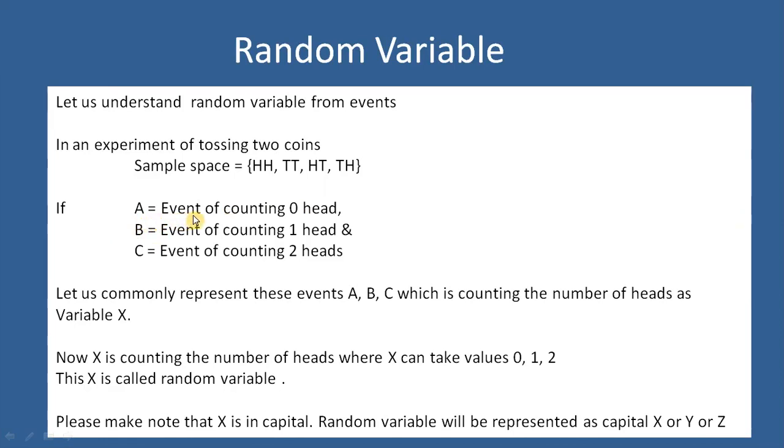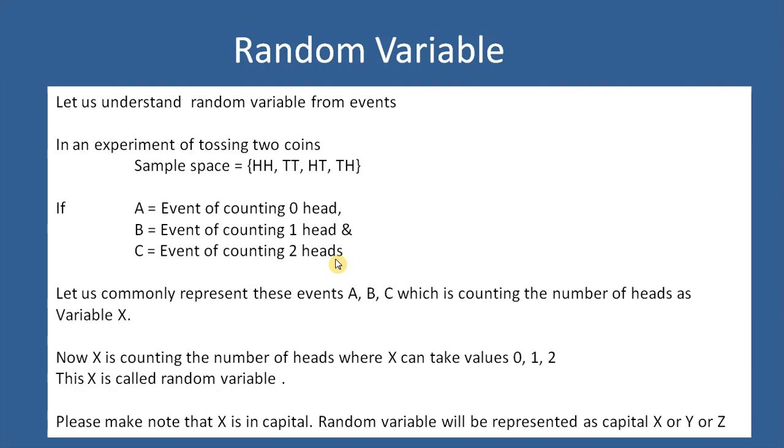If A is the event of counting 0 heads, see here there are 2 heads, here 0 heads, here 1 head and here also 1 head. So A is the event of counting 0 heads, B is the event of counting 1 head and C is the event of counting 2 heads. In this example, it is only 2 coins and there are 3 events, which is counting the number of heads. Assume we are tossing 3 coins, so there is a possibility of getting 3 heads too, and even D could be added to count 3 heads.